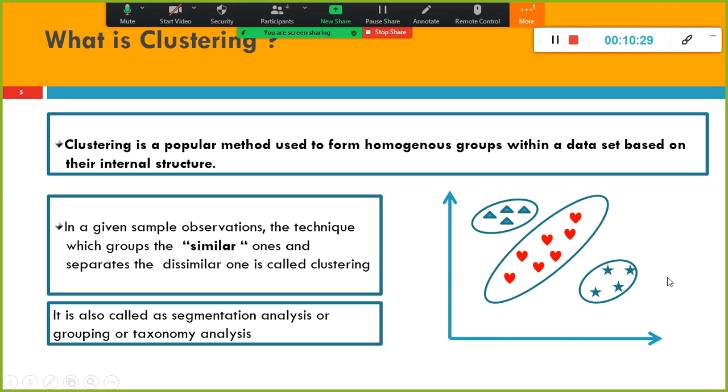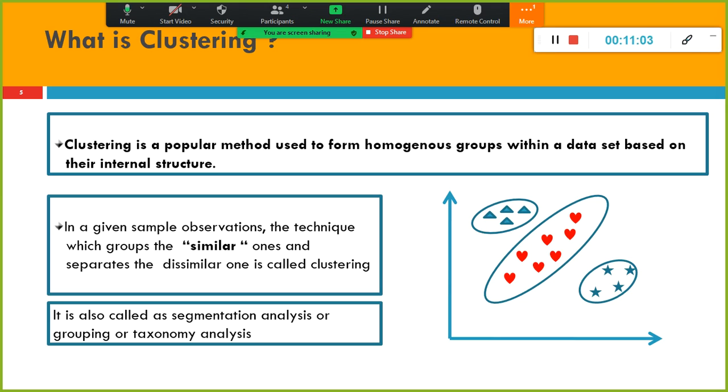The use cases of clustering algorithms include document clustering. For example, Google News used the k-means technique. I don't know what they are using currently, but in the past they were using k-means to group the relevant articles. Supposing you wanted to view state-wise or country-wise COVID status, it goes and searches all the websites, and wherever it finds relevant information, it groups them together and displays that in Google.